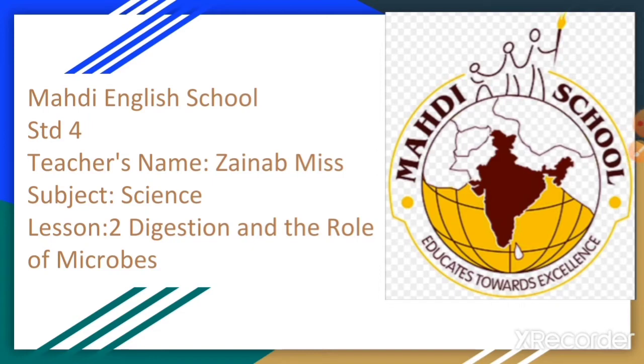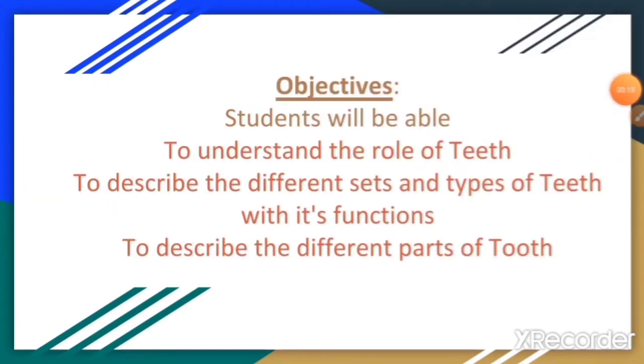Today we will revise lesson 2 and understand the textual content of lesson 2. Learning objectives of today's lecture are: students will be able to understand the role of teeth, to describe the different sets and types of teeth with their function, and to describe the different parts of a tooth.